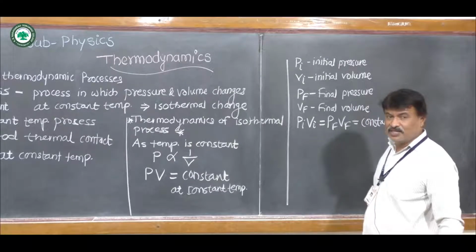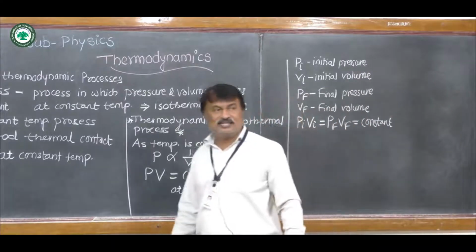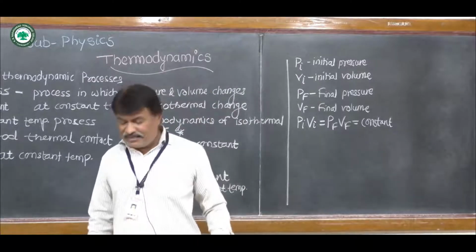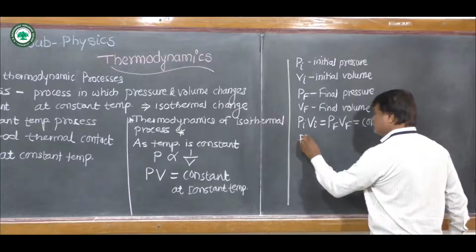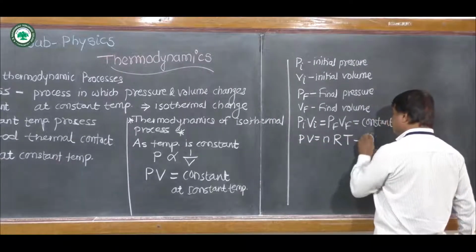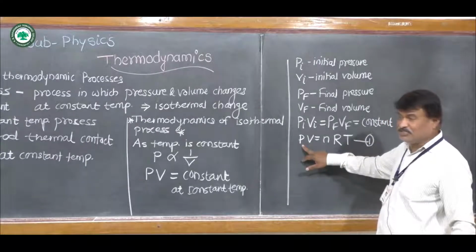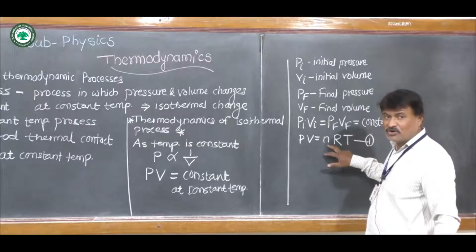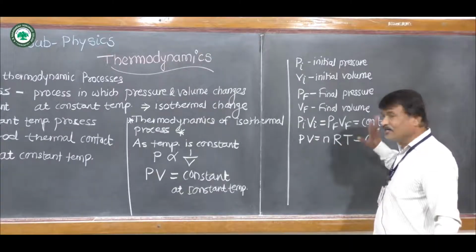Now if we consider an ideal gas enclosed in a cylinder, the ideal gas equation is given by PV is equal to nRT, in which P is the pressure, V is the volume, n is the number of moles, R is the universal gas constant, and T is the corresponding temperature.